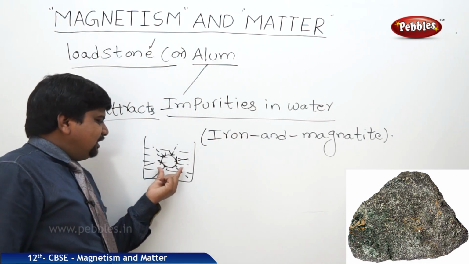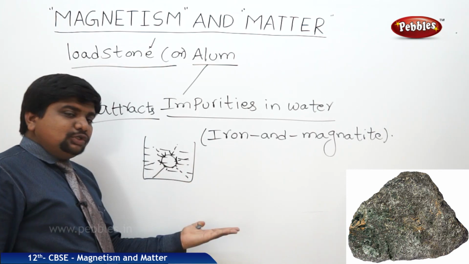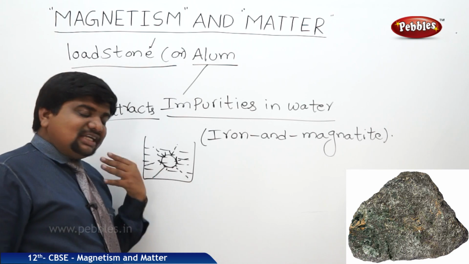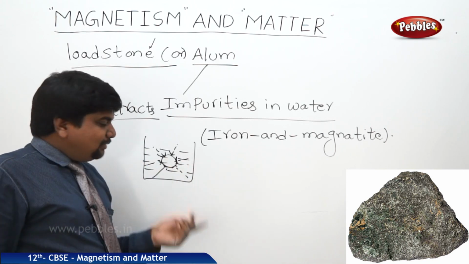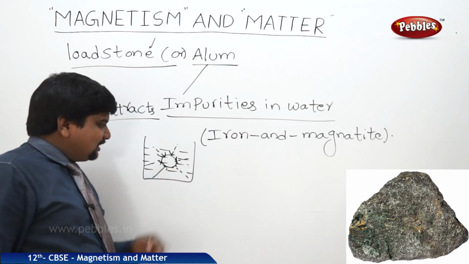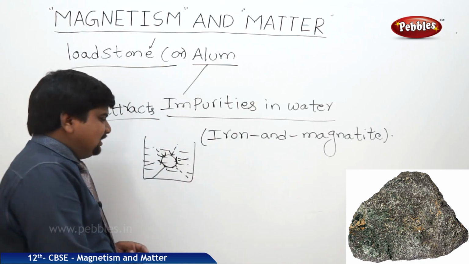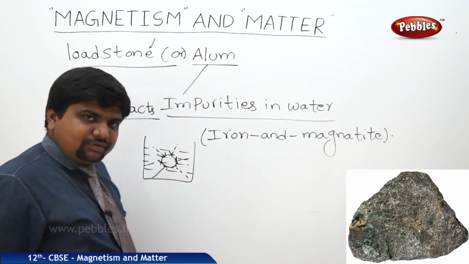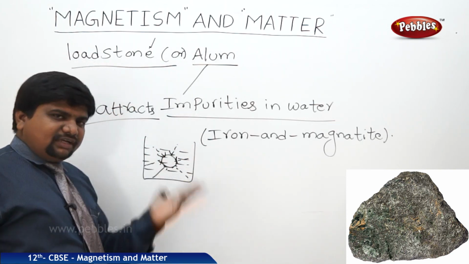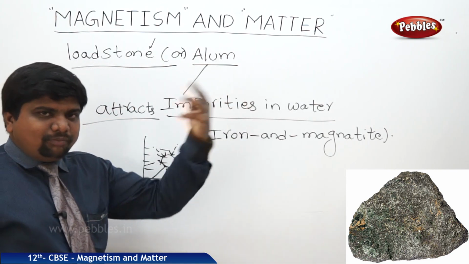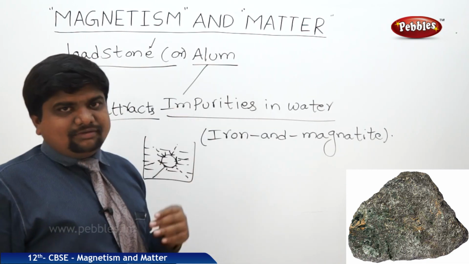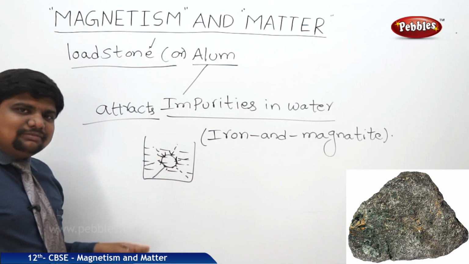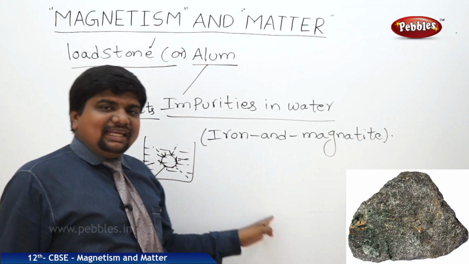When this is dropped in muddy water, it absorbs all the mud particles, especially the mud particles which are very difficult to filter. By using its magnetic power, we can attract them, and after the whole thing is finished, we can remove this alloy, then the water will be purified. If you are not satisfied with the purity, you can boil it and drink it when it is lukewarm. So like this, the magnetism concept is useful in our daily applications.